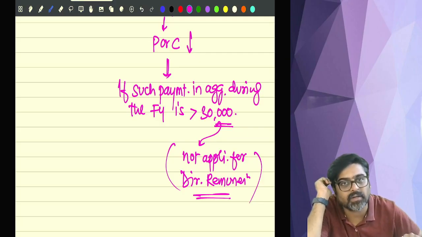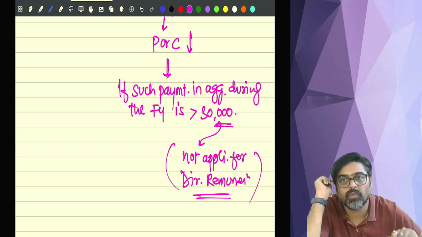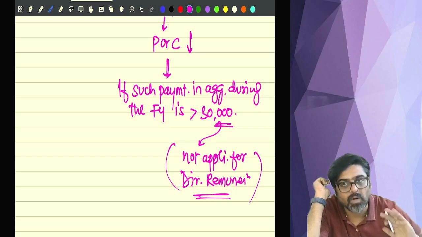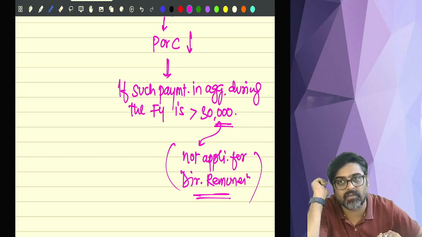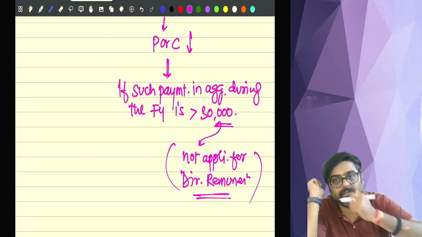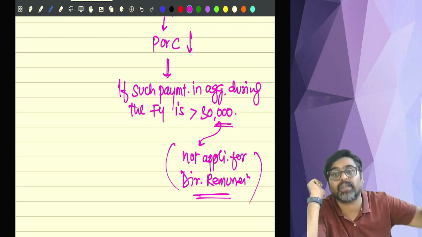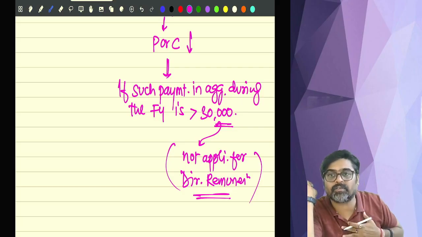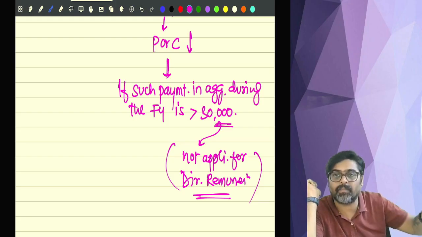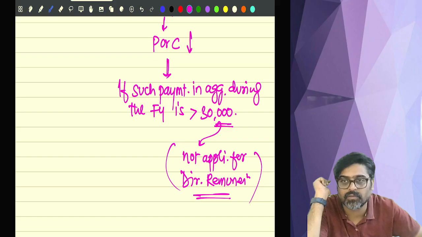Will I deduct TDS under 194J? The answer is no. Why? Because the professional fees paid to the lawyer is not for any business assignment I am giving. I am giving him a personal assignment. I am taking his professional services for my personal purposes. For that, if I make the payment, I am not supposed to deduct TDS.